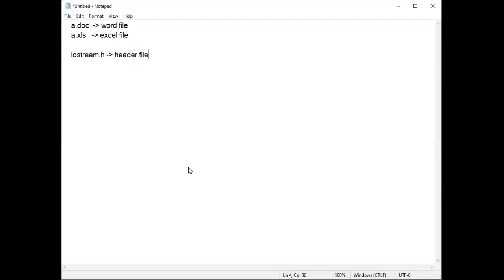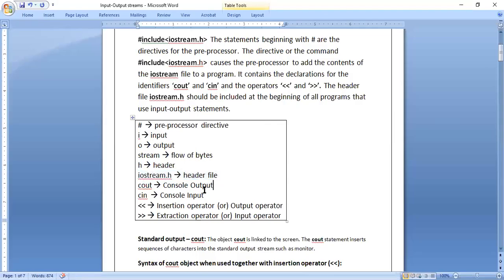Now coming to the document. cout stands for console output, cin stands for console input. This operator is called the insertion operator, or output operator, and this operator is called the extraction operator, or input operator. From hash include iostream.h, we came to know that hash is called the preprocessor directive, and include is the general English word, which indicates to include all the contents of the iostream.h header file.